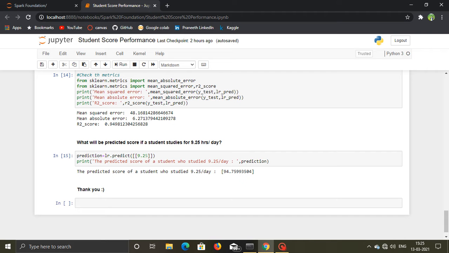And our model predicts that if a student spends 9.25 hours a day, the score he will get based on his performance is 94.75%. He will get this score in the next exam.